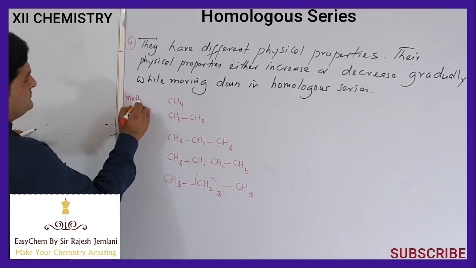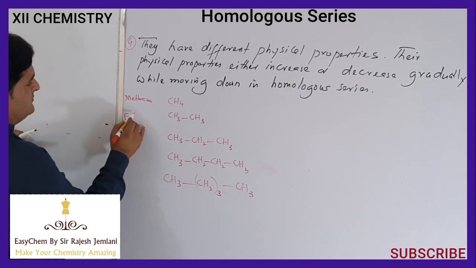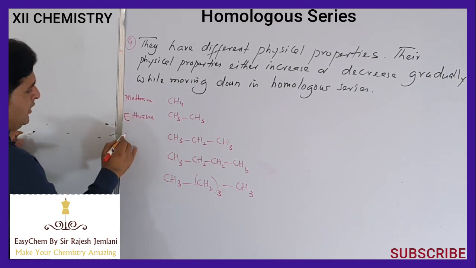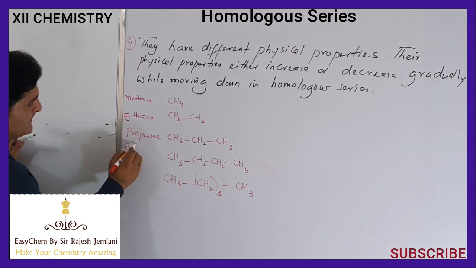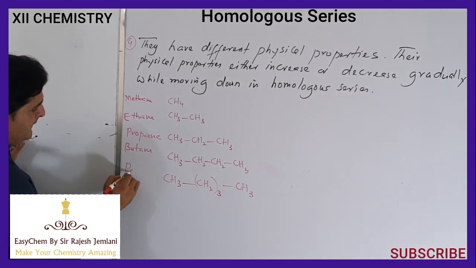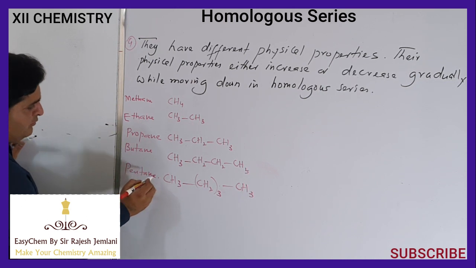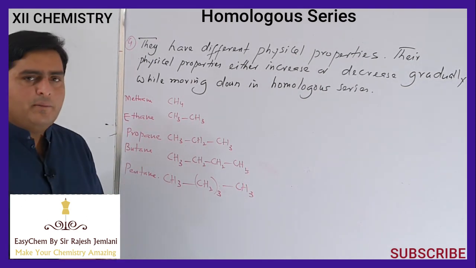Methane, ethane, propane, butane and pentane. So what are the differences in their physical properties?